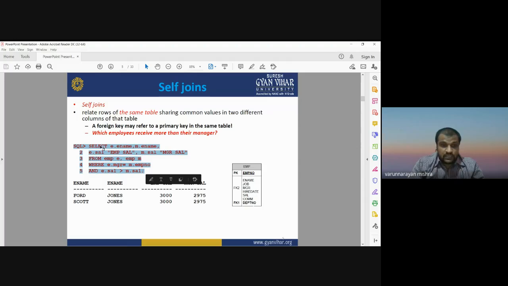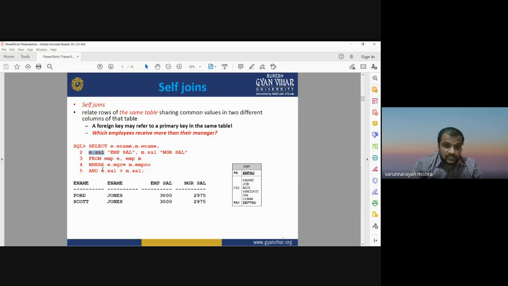First you need to run the select command. The select command selects from which table you are going to retrieve the information: employee name, employee salary, manager salary. Then you will compare which employee has more salary than the manager.